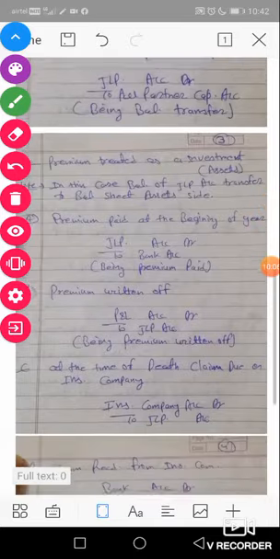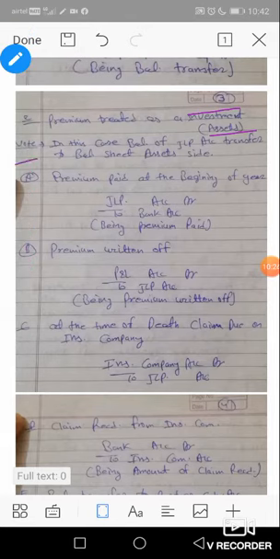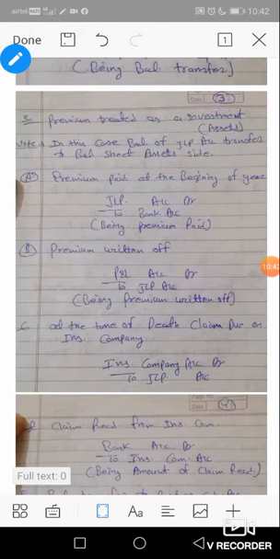Now the next alternative: if we treat our premium as an investment, meaning an asset, then there is a special note. In this case, the balance of the JLP account is transferred to the asset side of the balance sheet. It is a common thing that if we treat the premium as an investment, meaning an asset, then the balance of assets is transferred to the asset side of the balance sheet at the end of the financial year.